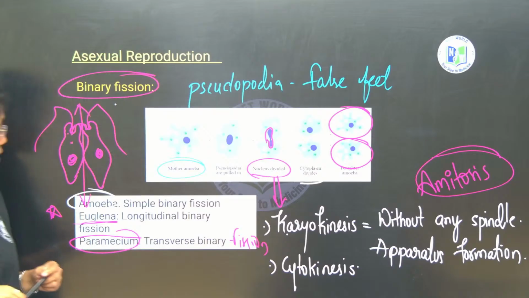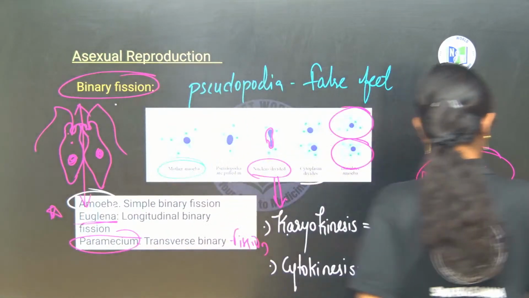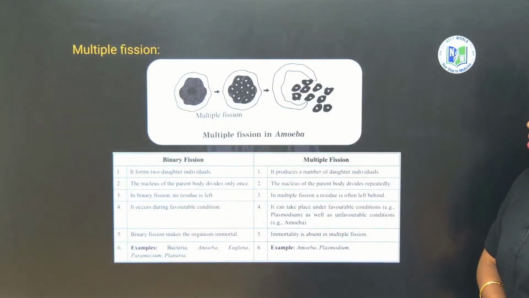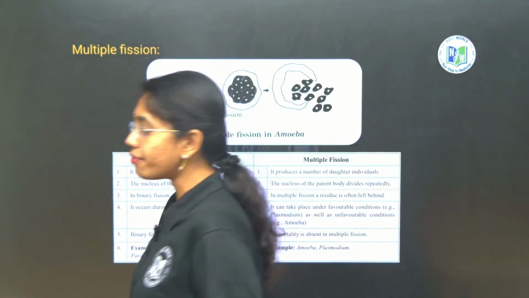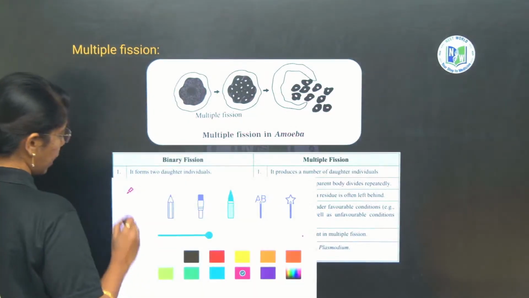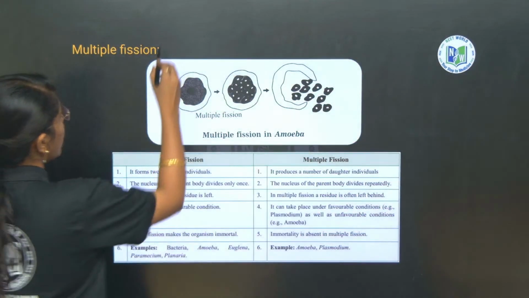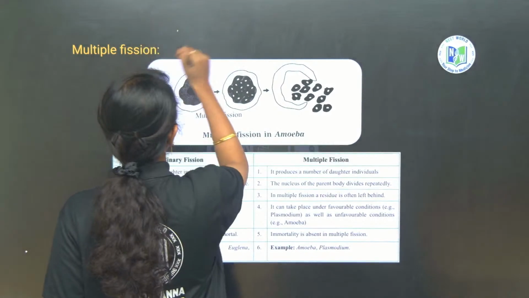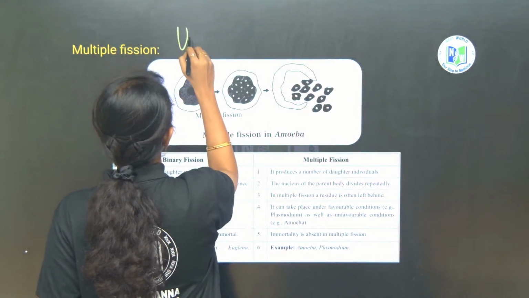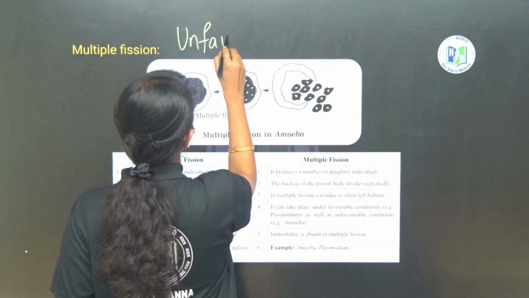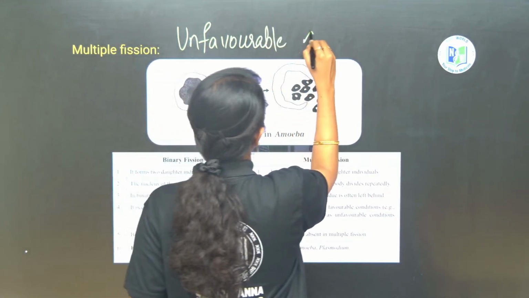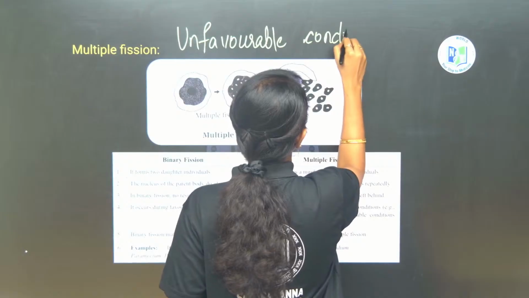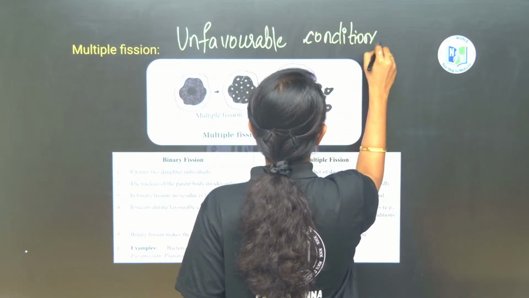Yeah. Next you can go through multiple fission. Multiple fission also occurs in amoeba. This is during unfavorable conditions. Multiple fission occurs in unfavorable conditions. Fine, right.